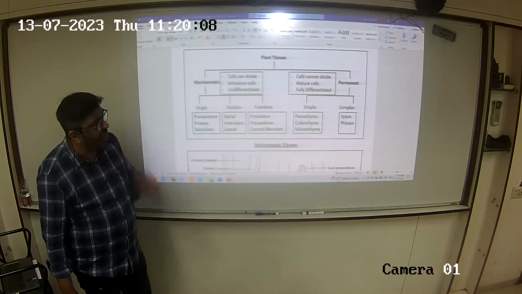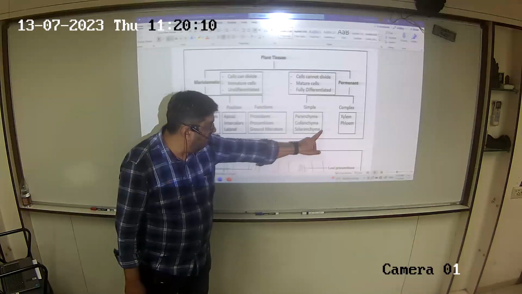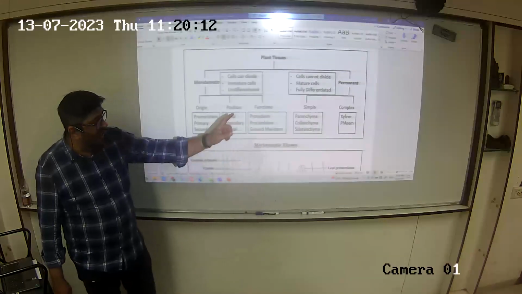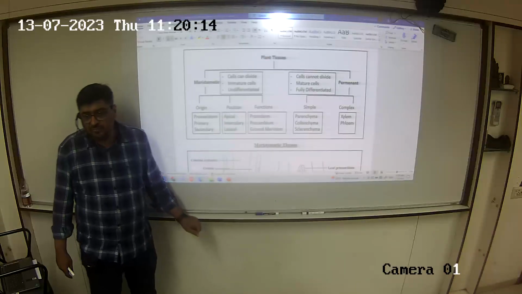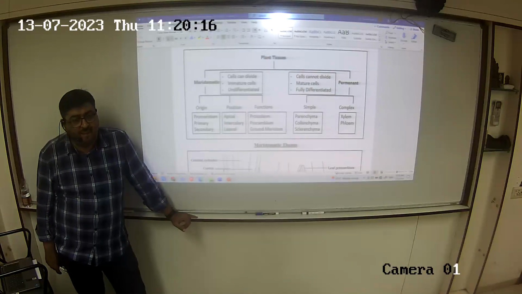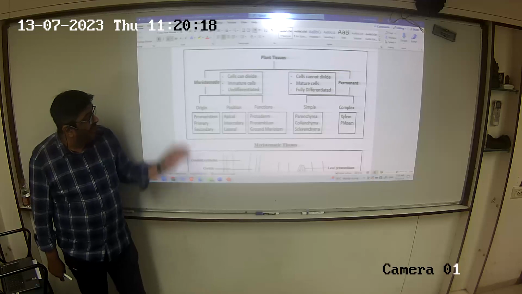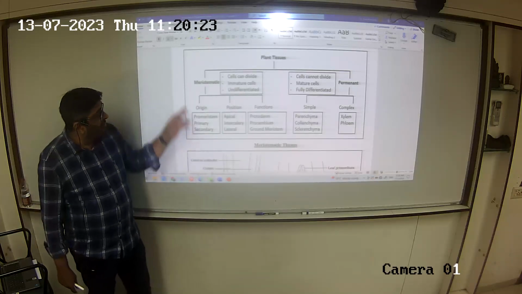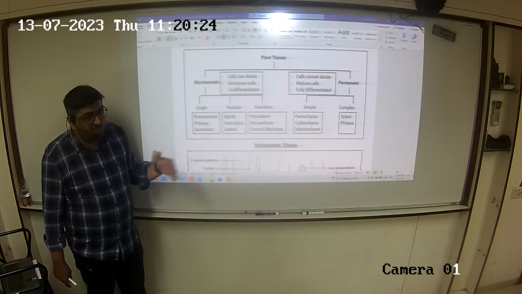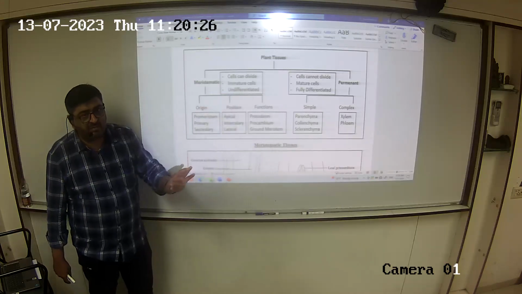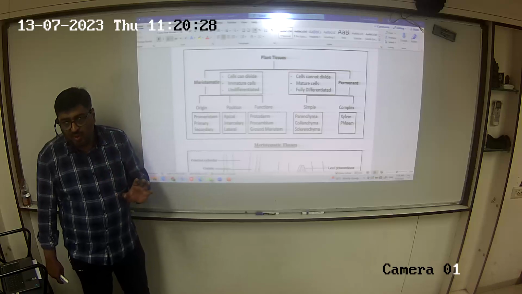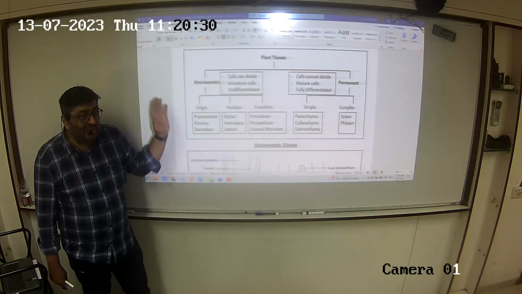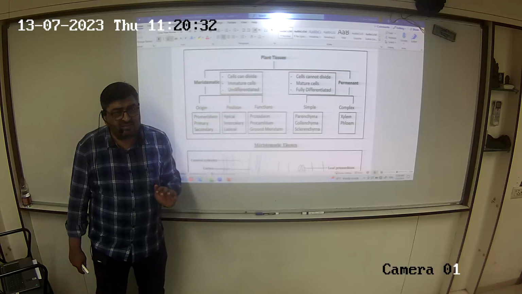I don't think so we'll be able to finish this. We might be able to only do till sclerenchyma. Xylem phloem will take up in the next session. Now, as you can see from the chart, meristems, you might say, sir, it is of three types. No. But it can be classified in three ways.